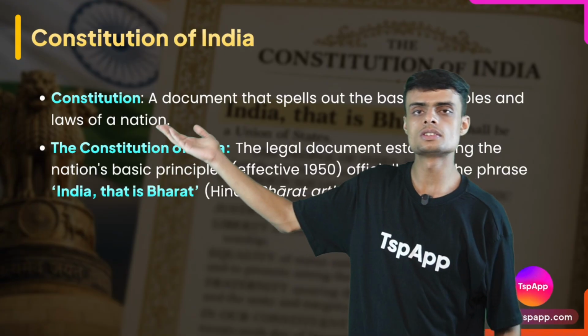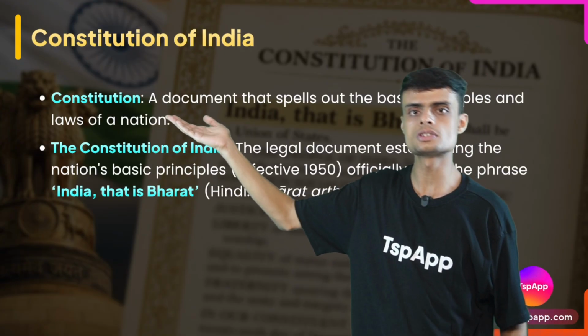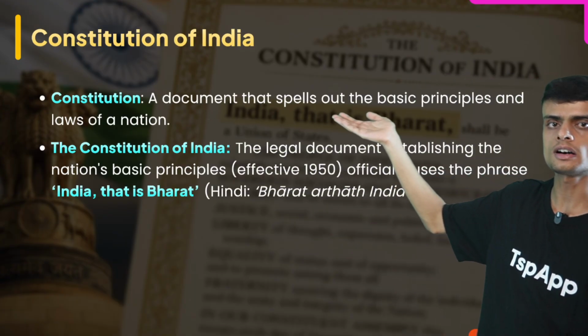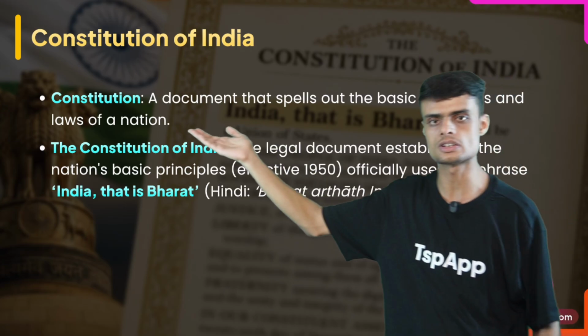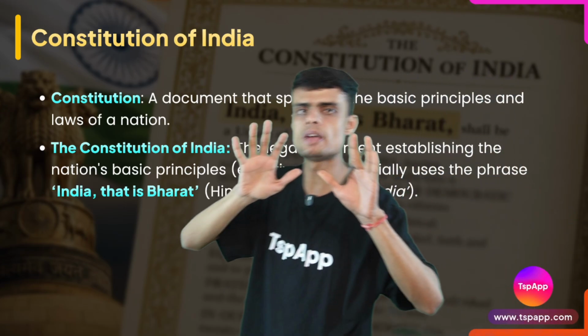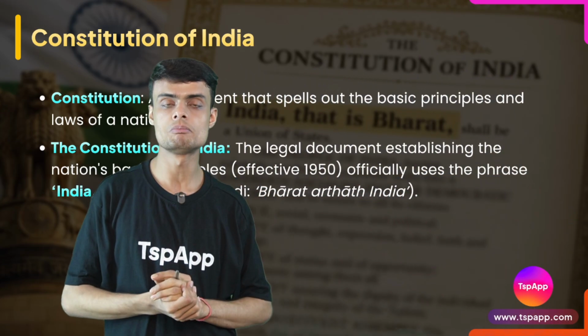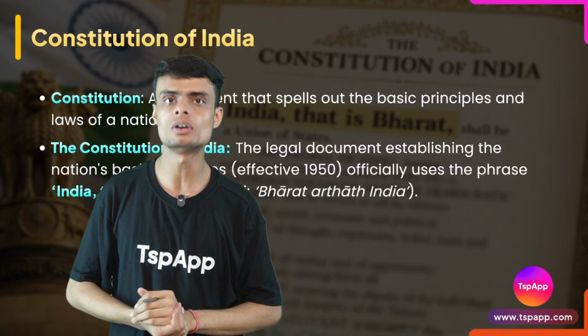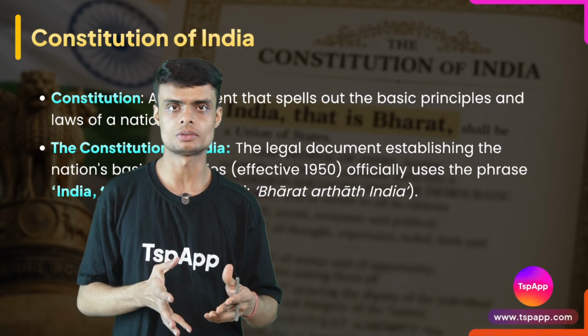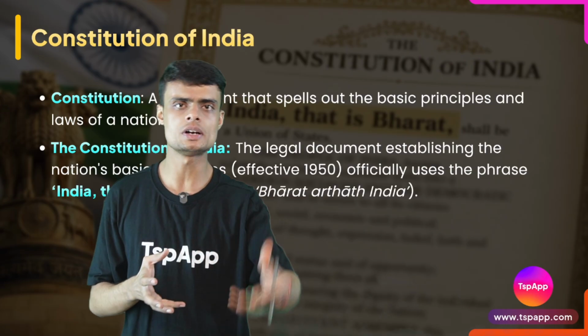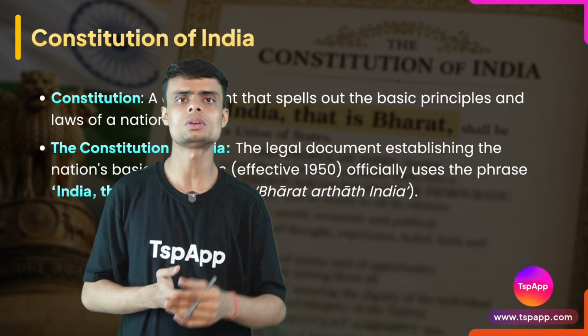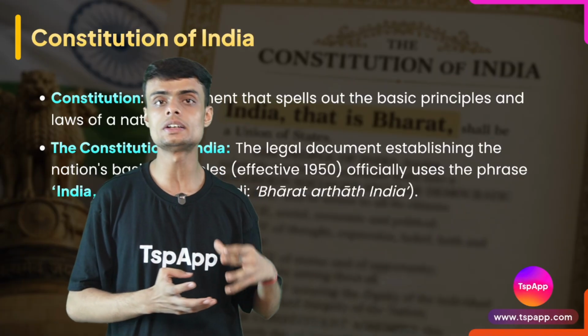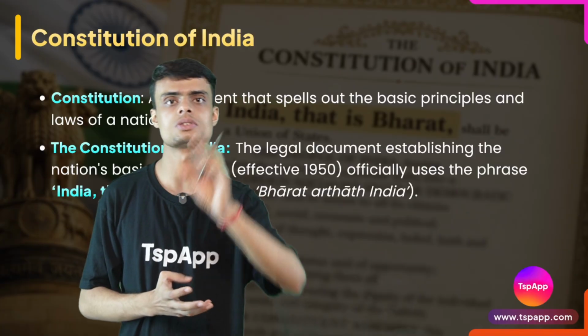Our book also mentions what a constitution is. So a constitution is a document which spells out the basic principles and laws of a nation. Every country has a main, supreme book of law, that is called the constitution. All the government, all the officers, all the police, everyone in the country gets power from the constitution.